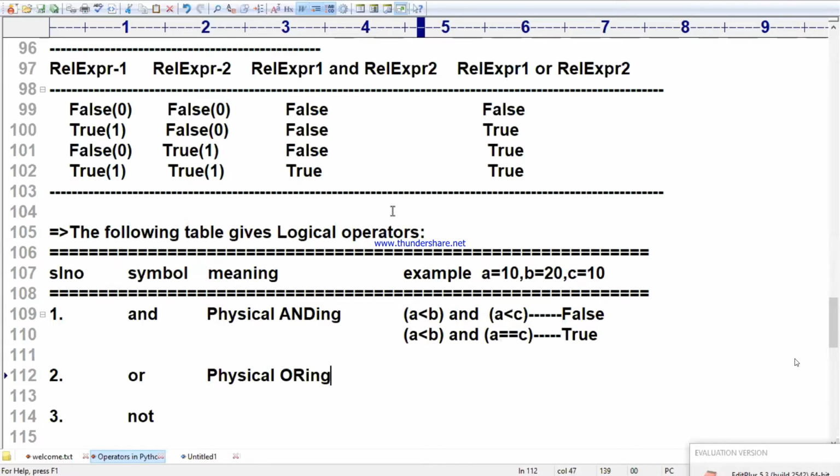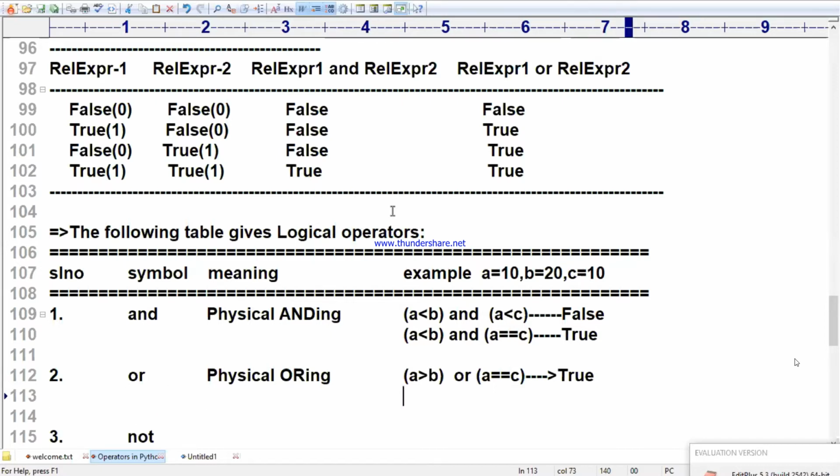Coming to the OR operation. Now I am taking the OR operation. Tell me: A greater than B, or A double equal to C. Answer, please. Very perfect, true.